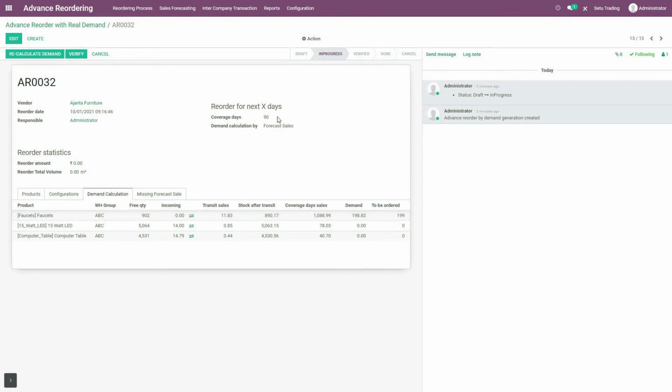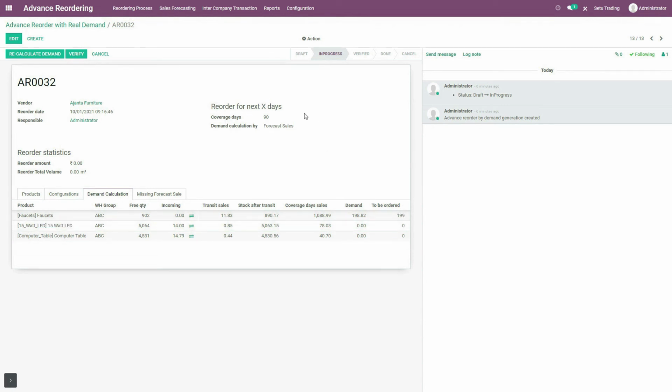Isn't it great that this to be ordered quantity defines the actual number of quantities which will help you avoid out of stock and overstock nightmares, because all these parameters are considered: the free quantity already present at the warehouse, the stock after transit quantity remaining in the warehouse, and the actual quantity, that is coverage days sales, that you require in your warehouse. All these parameters are considered, and then this to be ordered quantity is finalized. So this is not a random one. It actually calculates the quantity based on the real demand of the products.